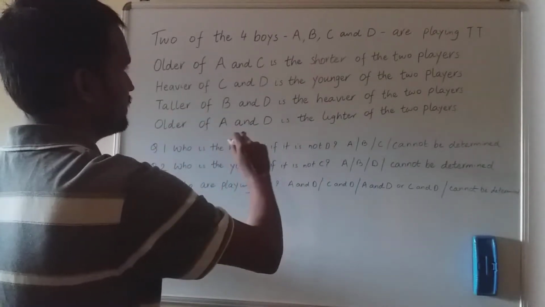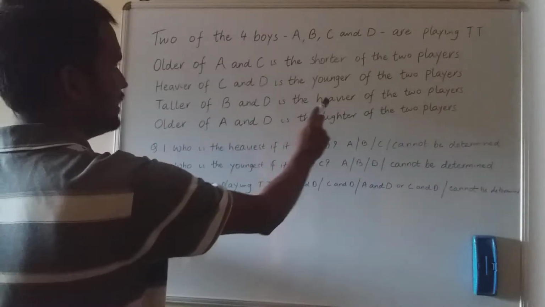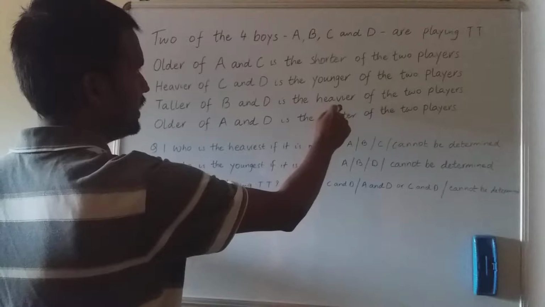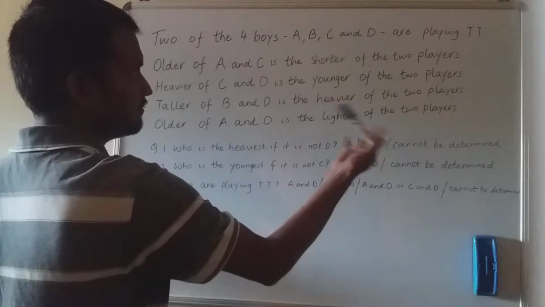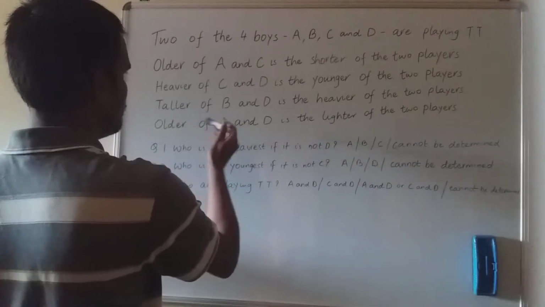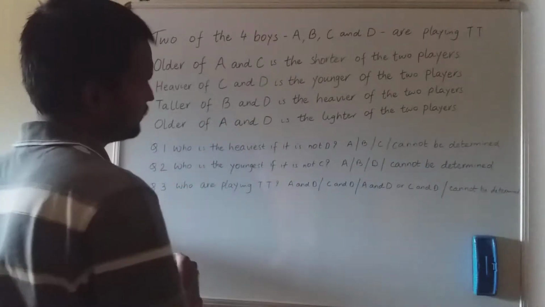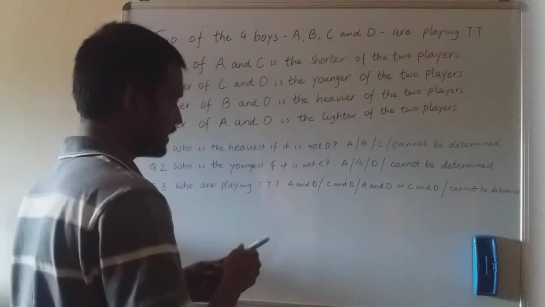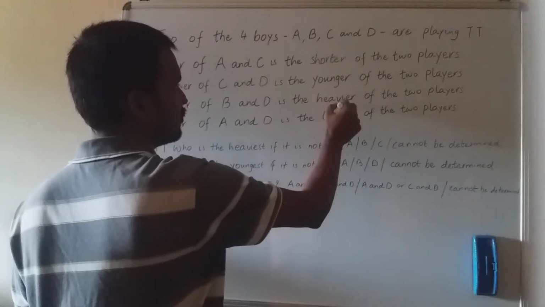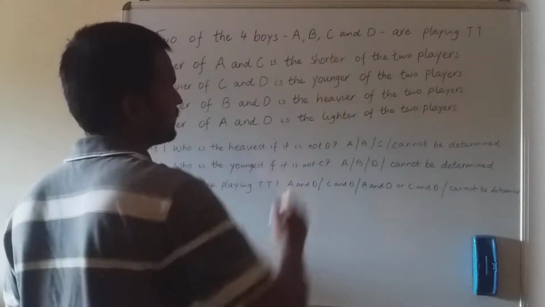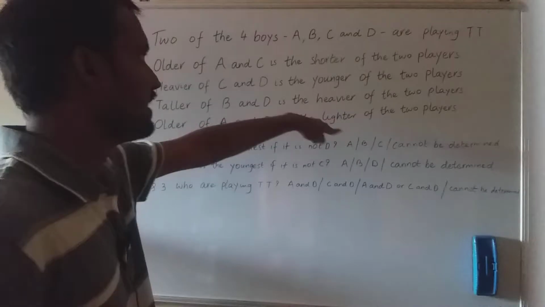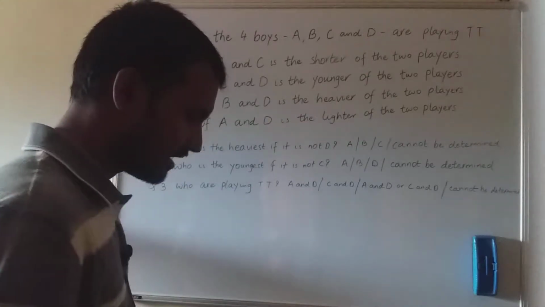Based upon this condition that taller of B and D is the heavier of the 2 players, if I choose any one of them, he will be heavier in that set of 2 players. So what I did was, I just looked at the words that they have written over here, these 4 particular words: shorter of the 2 players, younger of the 2 players, heavier of the 2 players, lighter of the 2 players. Then what I thought was,